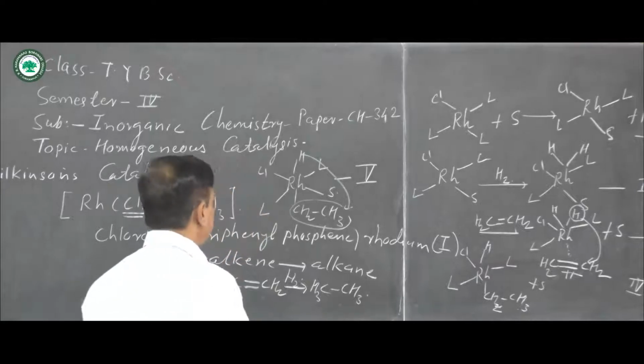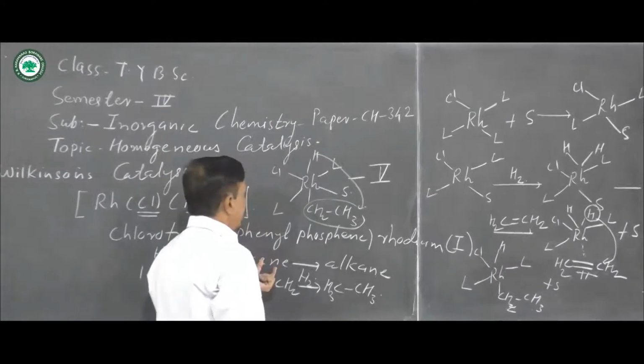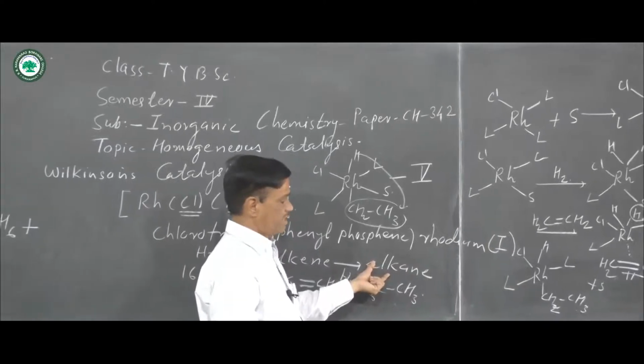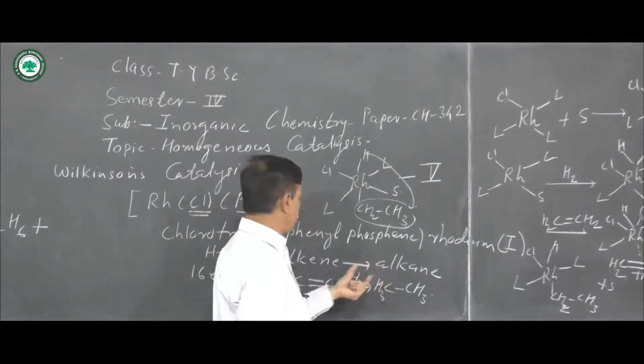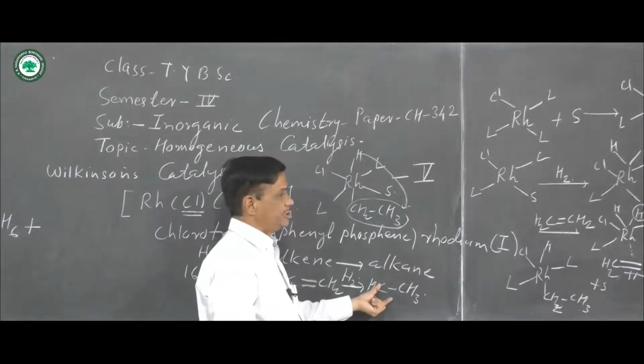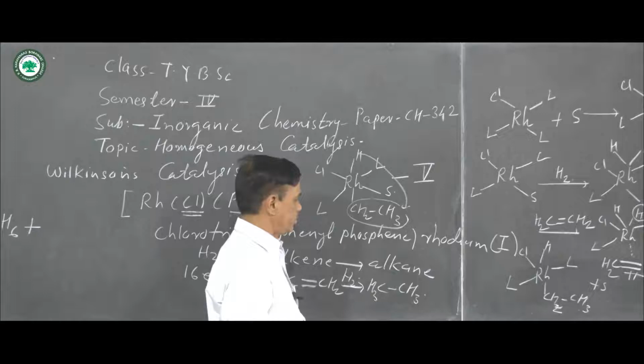In the Wilkinson catalysis process, alkenes are converted into alkanes, means CH2 double bond CH2 is converted into CH3 single bond CH3.